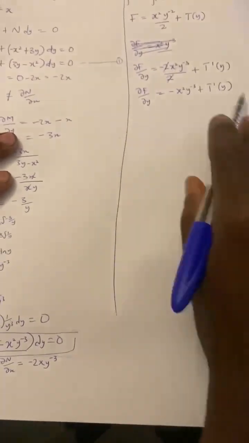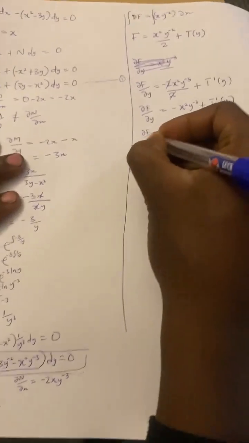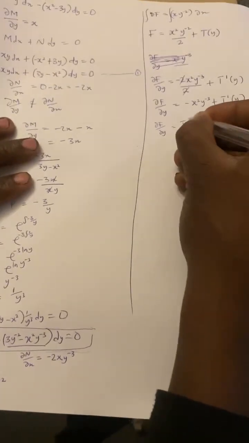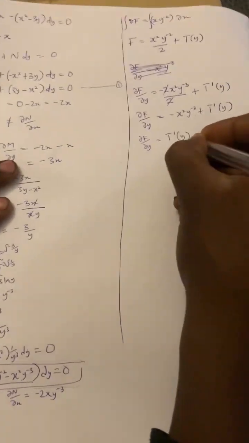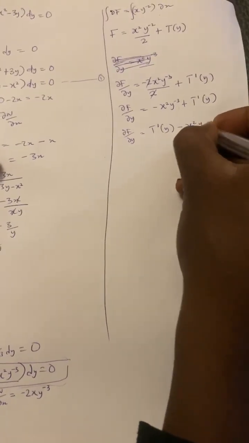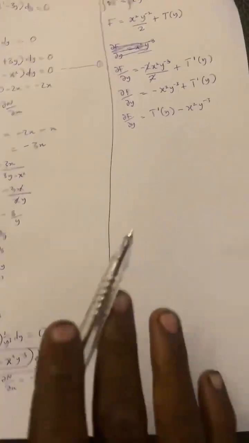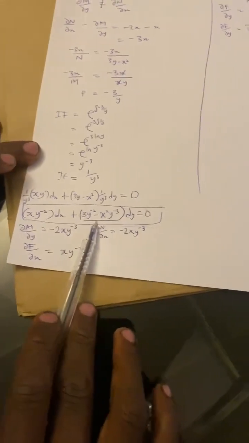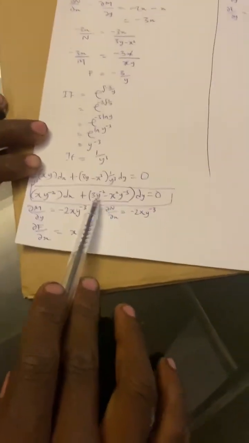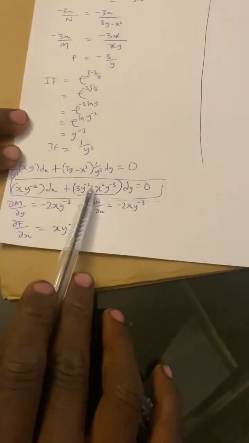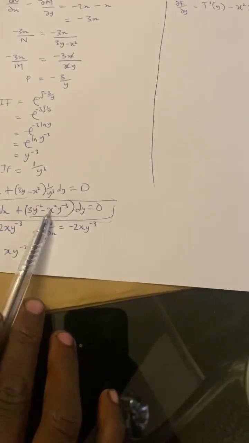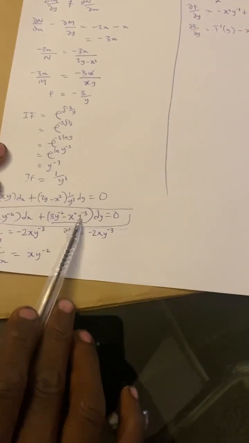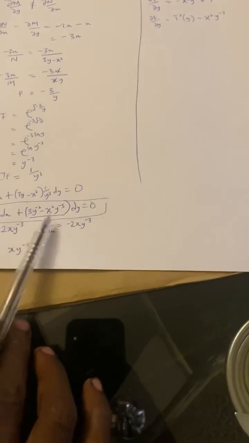Now let's rearrange this. Del f del y will be t prime of y minus x squared y^-3. Notice in our question here, we have 3y^-2 minus x squared y^-3. If you notice, they are similar to this.